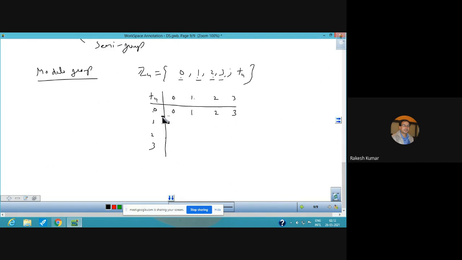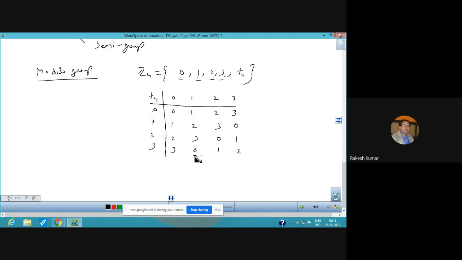Similarly, 0 plus 1, you will get 1 here. 1 plus 1 is 2 here, 1 plus 2 is 3 here, because 3 is not divisible by 4. 1 plus 3, that is 4. 4 divided by 4, remainder is 0. Just see, write the remainder. So 2 plus 0 is 2, then 3. 2 plus 2 is 4, divided by 4, remainder is 0. 2 plus 3 is 5, divided by 4, remainder is 1. So similarly, you can write down the other elements: 3, 0, 1, 2.